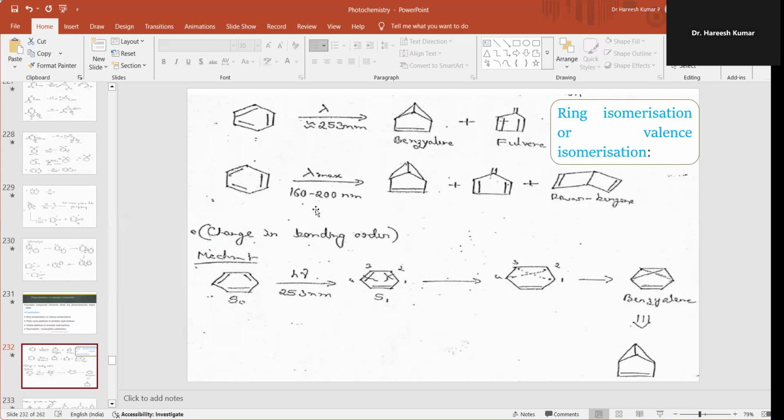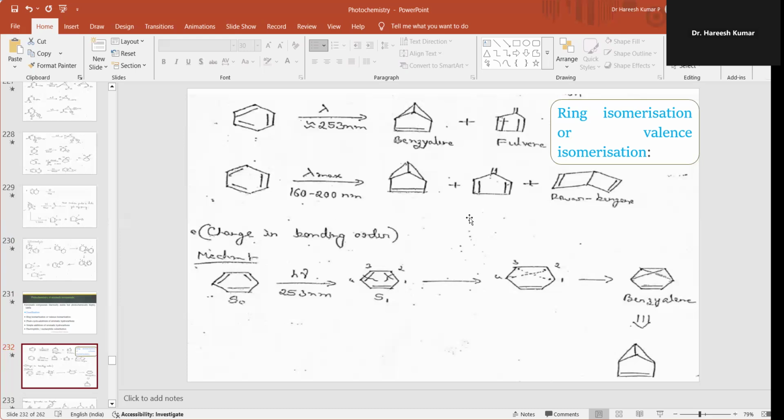But at 160 to 200 nanometers, it gives benzvalene, fulvene, and Dewar benzene. These are the three structures proposed for benzene initially.